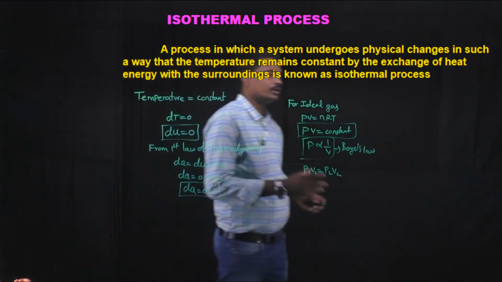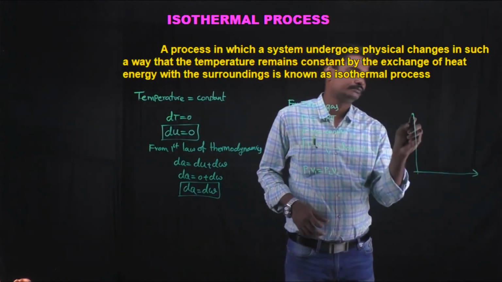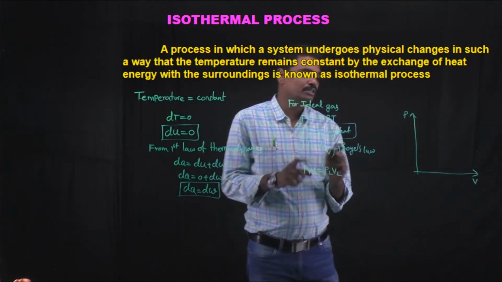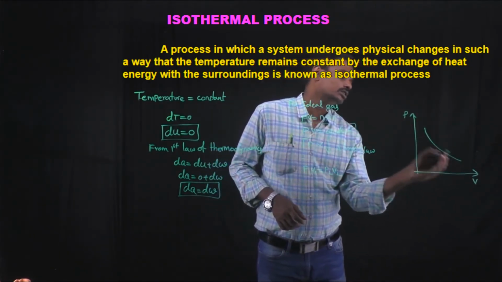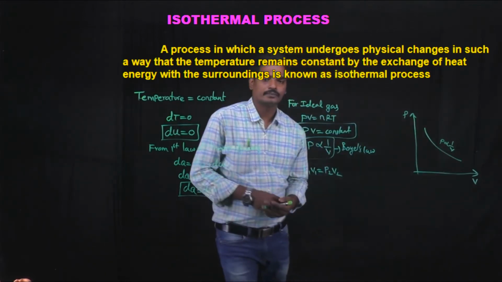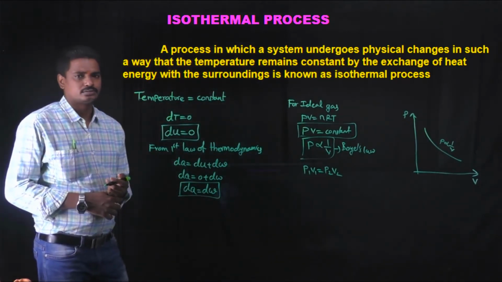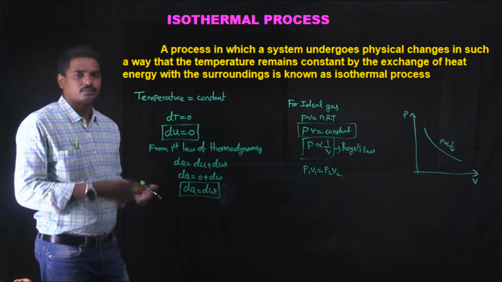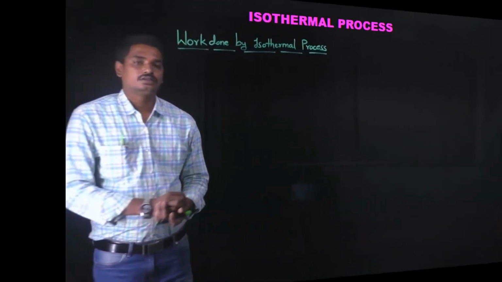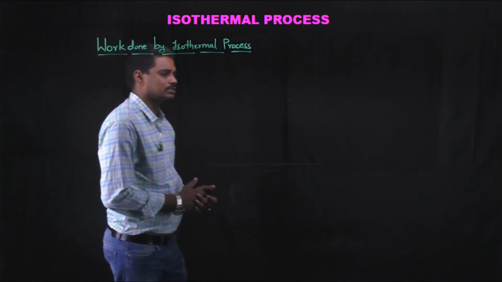Okay, so if you draw the PV graph, as the temperature is constant and P is inversely proportional to V, this is the process. P is inversely proportional to V. For an isothermal process, the PV graph looks like this. Okay students, now let us see how to calculate the work done in an isothermal process.